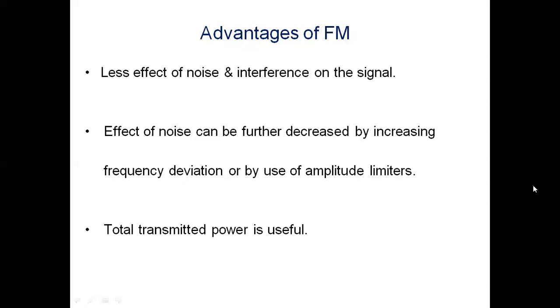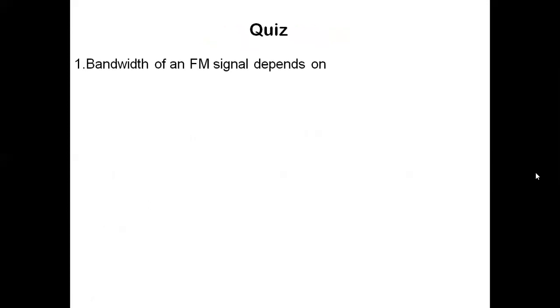It is operated in the range from 88 megahertz to 108 megahertz. So FM is used in entertainment equipment such as video cassette recorders, and for FM radio broadcasting. Narrowband FM is used in mobile communication. So because of all these advantages of FM, people are going for frequency modulation rather than amplitude modulation. After listening to this lesson, the students must be able to answer the following questions.